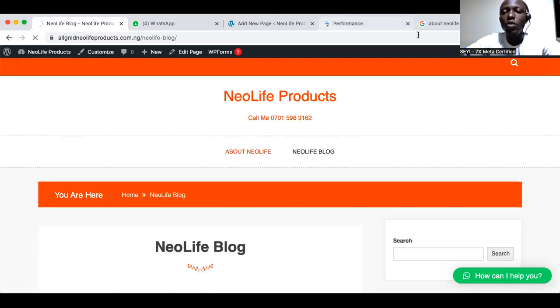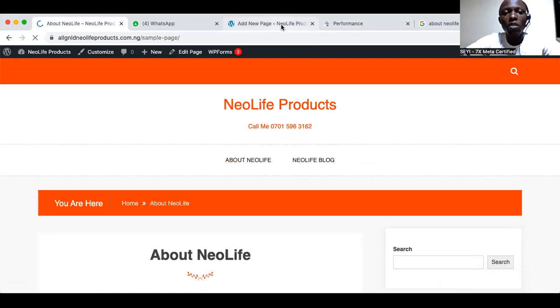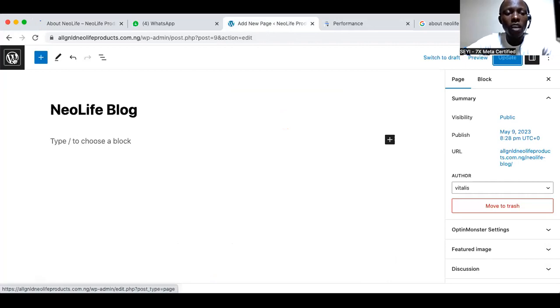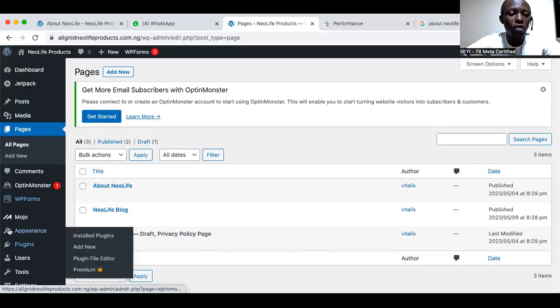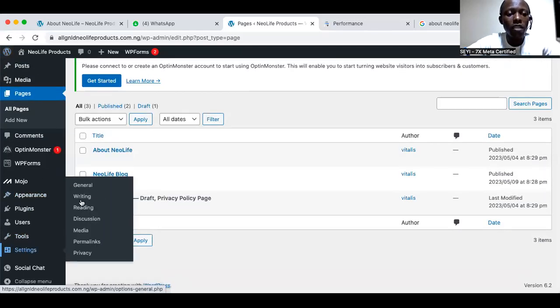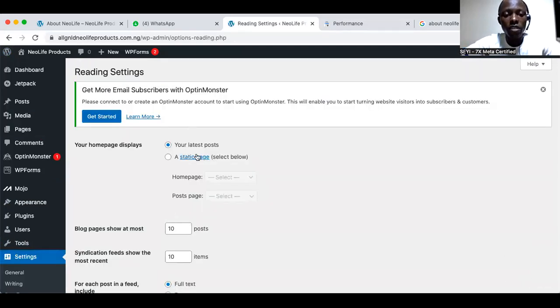So how do you decide which one will be the home page? You can come here on our back office. You can always go back to the back end through this WordPress logo here, anytime. So I'll go to Settings and then Reading. You want to specify the blog and the home page. So Settings, Reading.